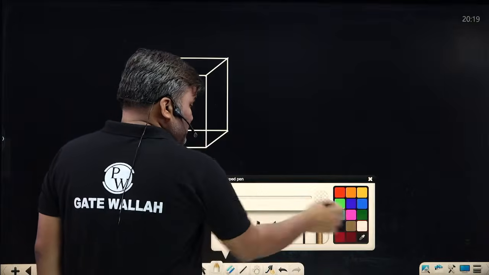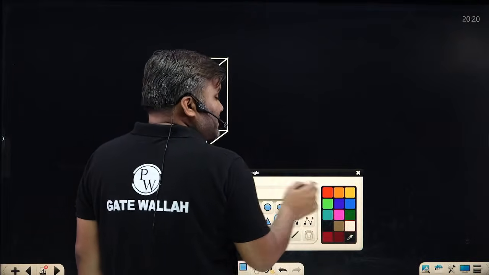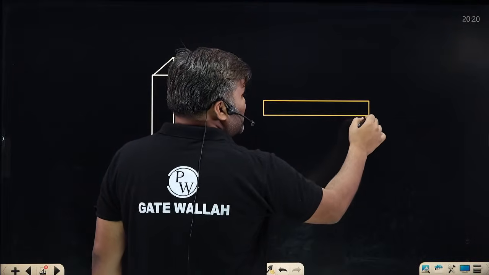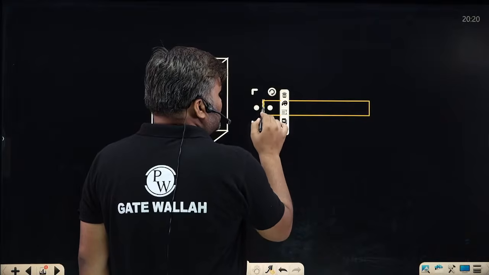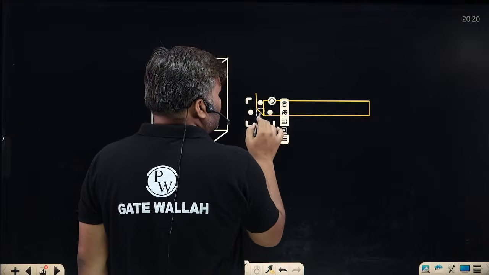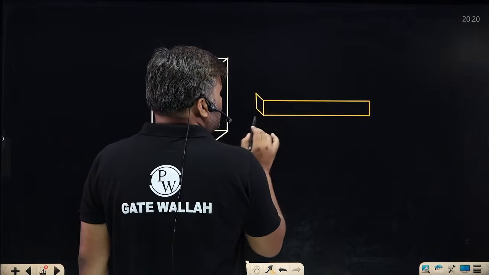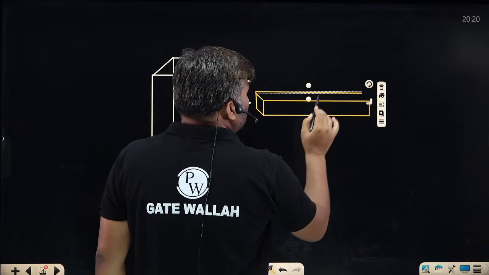Inside this body I am having a rectangular shaft. How is the rectangular shaft going to look? It looks something like this. This is your rectangular shaft.